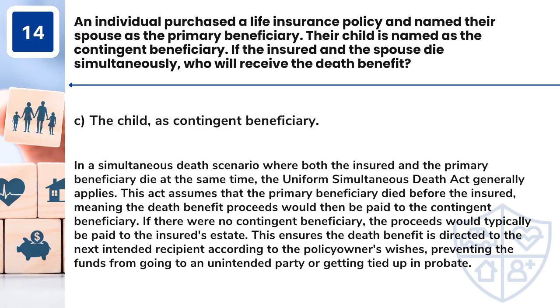Answer: C. The child, as contingent beneficiary. In a simultaneous death scenario where both the insured and the primary beneficiary die at the same time, the Uniform Simultaneous Death Act generally applies. This act assumes that the primary beneficiary died before the insured, meaning the death benefit proceeds would then be paid to the contingent beneficiary.